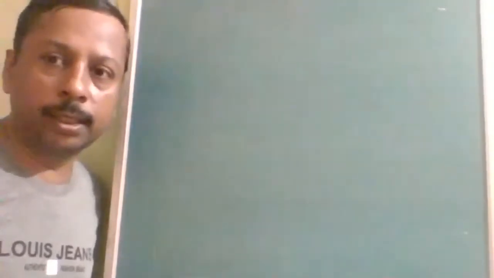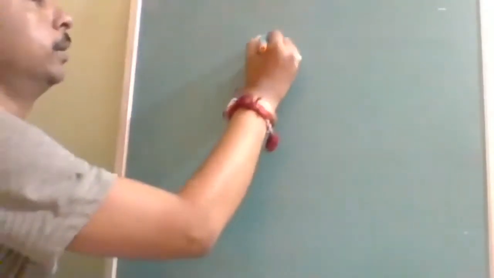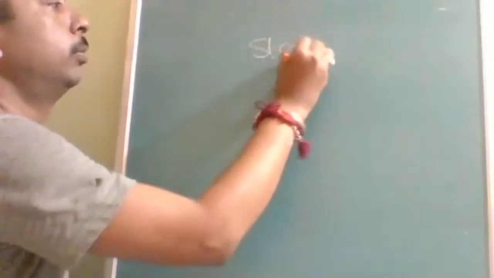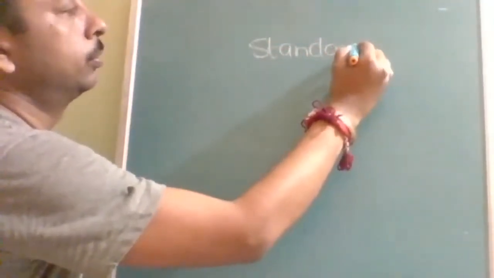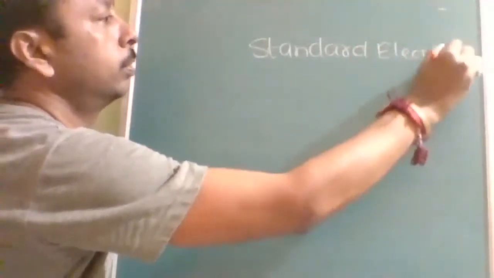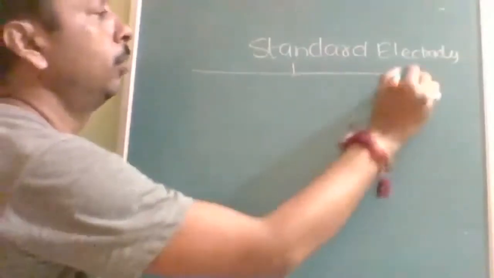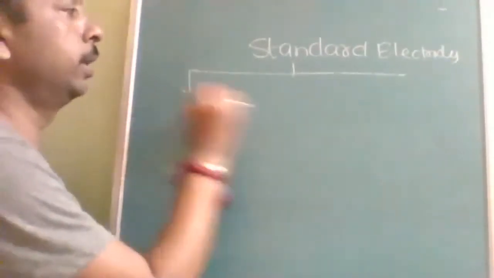Okay, so this is about the electrochemical cell, and for finding out the electrode potentials, the standard reduction potential, we require some standard electrodes also. There are two types of standard electrode.